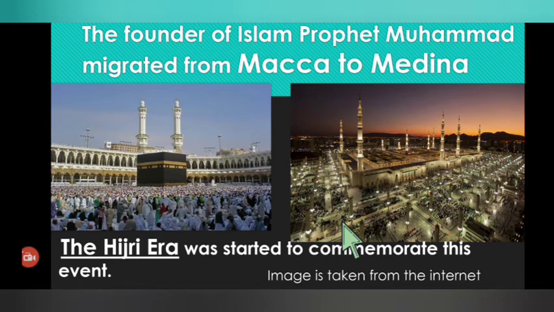The Hijri era was started to commemorate this event of the migration of Prophet Muhammad from Makkah to Medina.